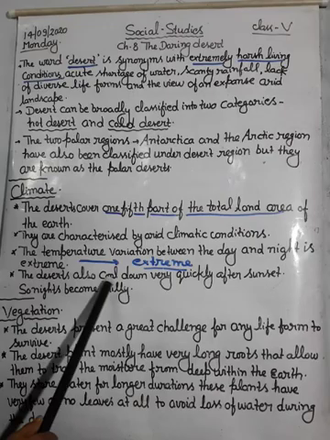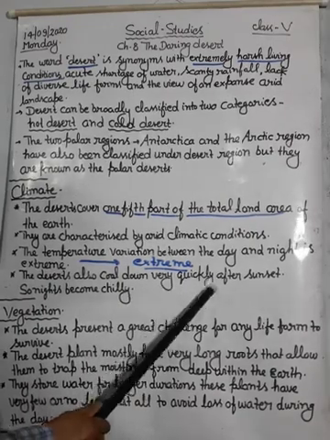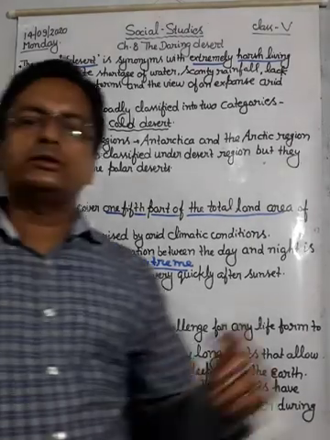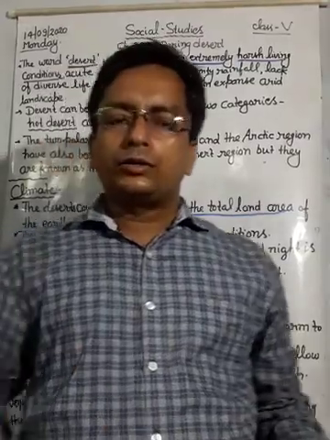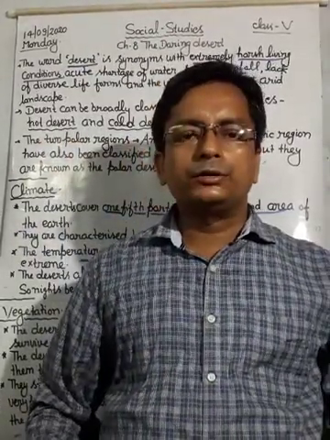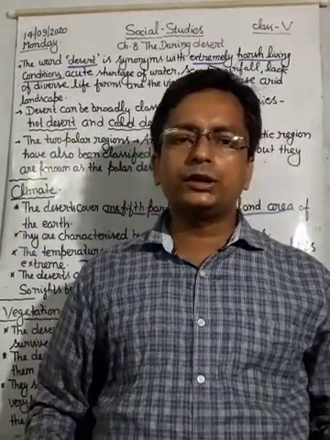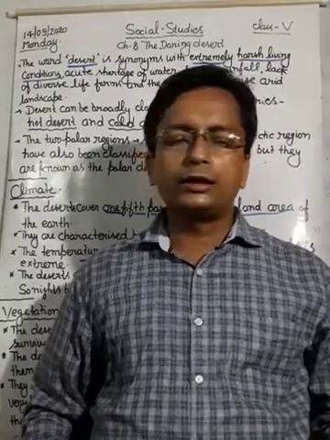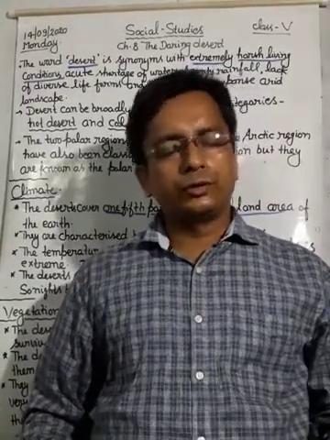The deserts also cool down very quickly after sunset. Dear students, sand has a quality: sand gets heated fast and sand cools down quickly.